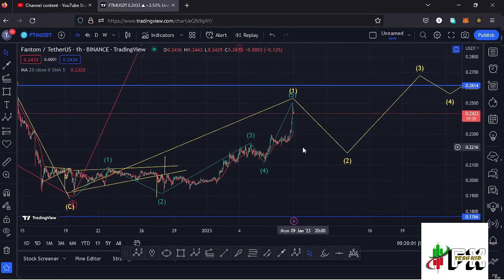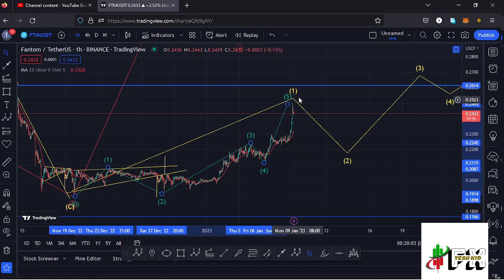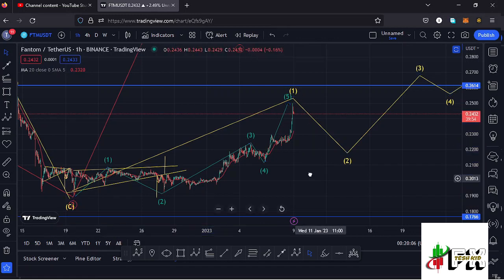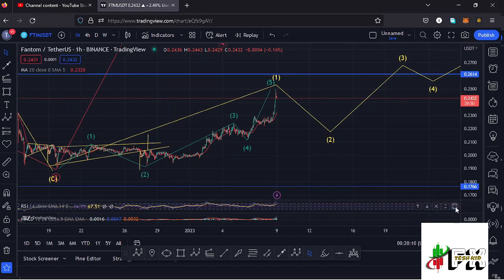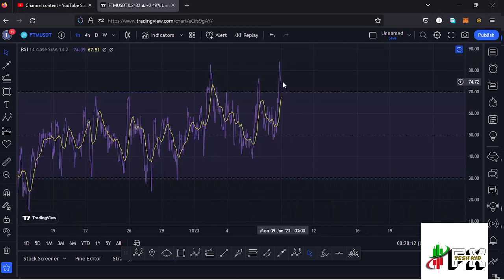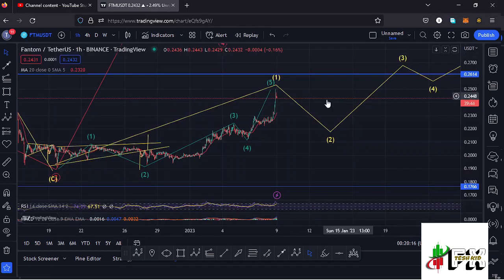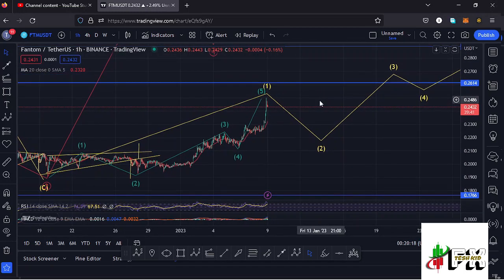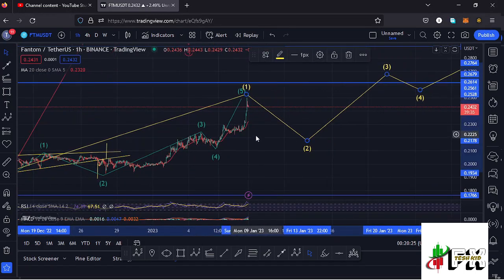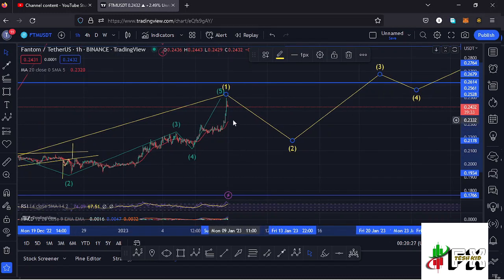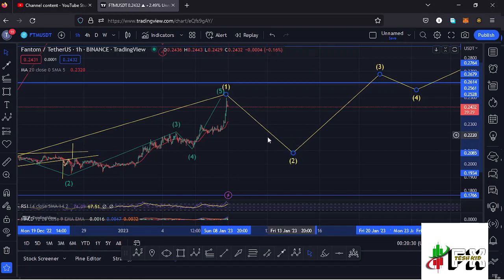And there are chances that we might have now seen the high for this first wave to the upside. And the reason as to why I'm saying that, if I take a look at the indicators here on the RSI, we are trading at around the 74 mark, meaning we have managed to get into the overbought region, and there is no room for us to continue holding any movements to the upper side, meaning there are chances that we might have seen the high for this first wave to the upside, and whatever we expect next is the formation of a higher Elliot wave count 2, that is the formation of this wave 2.